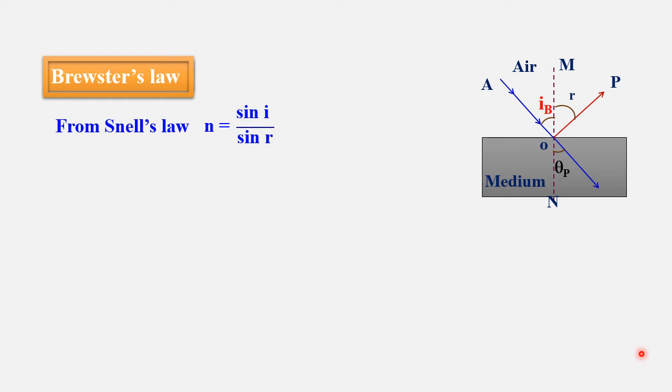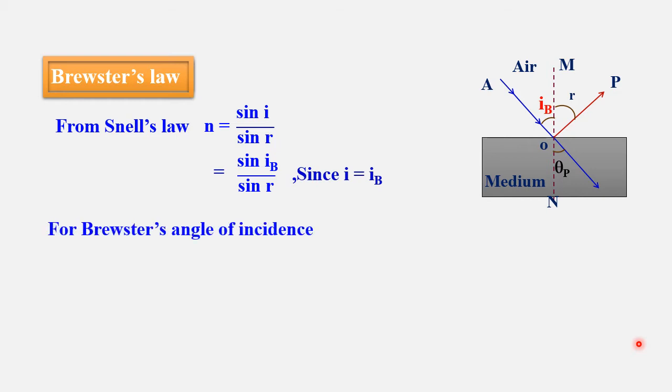From Snell's law, it can be written as n1 sin i equals n2 sin r, which can be written as n equals sin i by sin r, where the angle of incidence is Brewster's angle i_B, so n equals sin i_B divided by sin r. Since i equals i_B, for the Brewster's angle of incidence, r plus i_B by the geometry becomes 90 degrees.